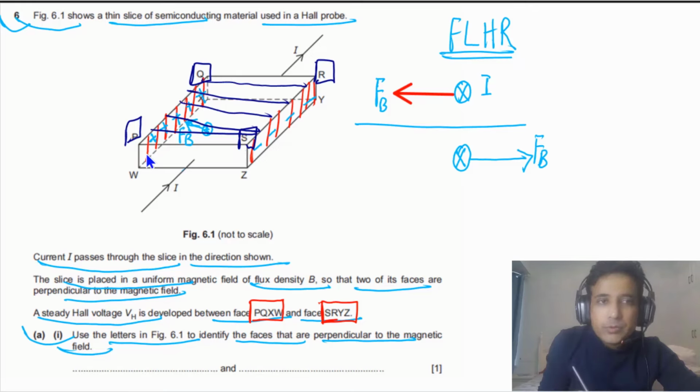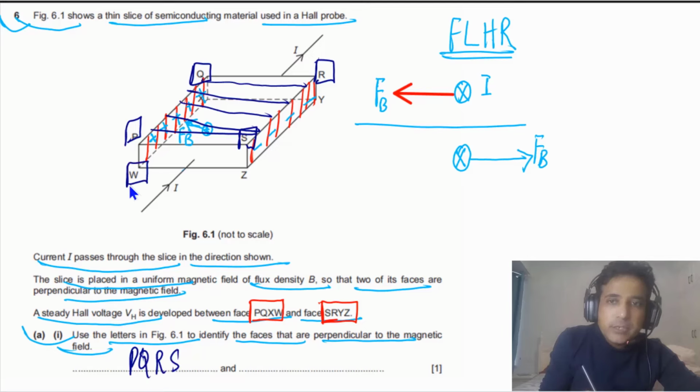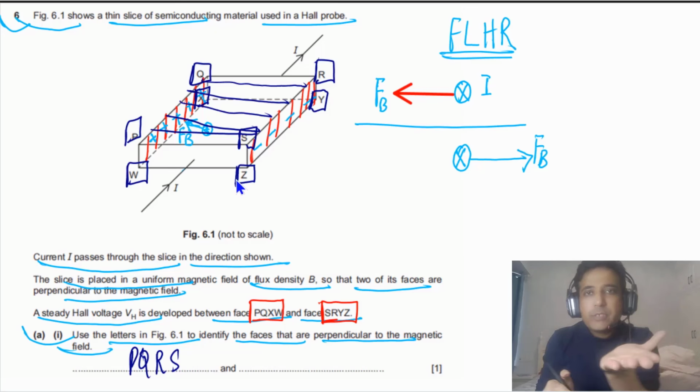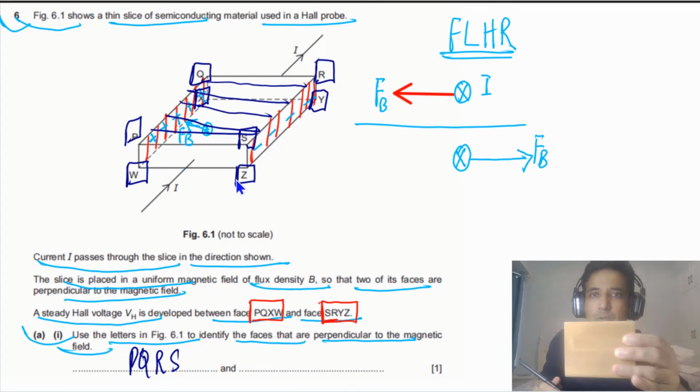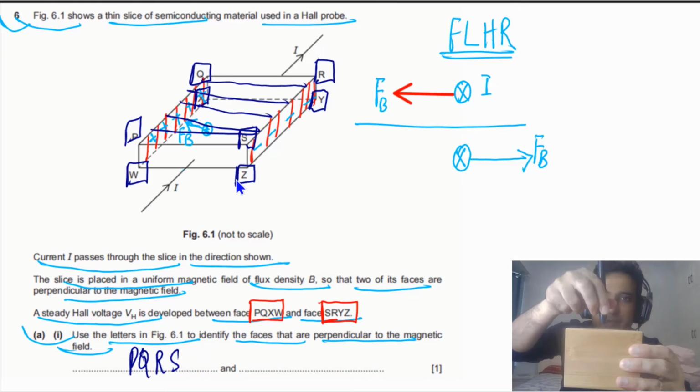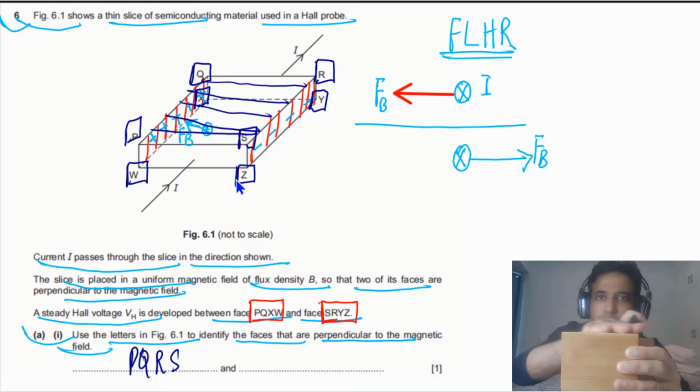So you can say PQRS and WXYZ. This is W, this is X, this is Y, Z. So the magnetic field is perpendicular to these two faces. Let me explain in a better way. You can imagine that this is the box. The magnetic field is like this. So it is perpendicular to this face and also perpendicular to this bottom face. So the magnetic field is like this.